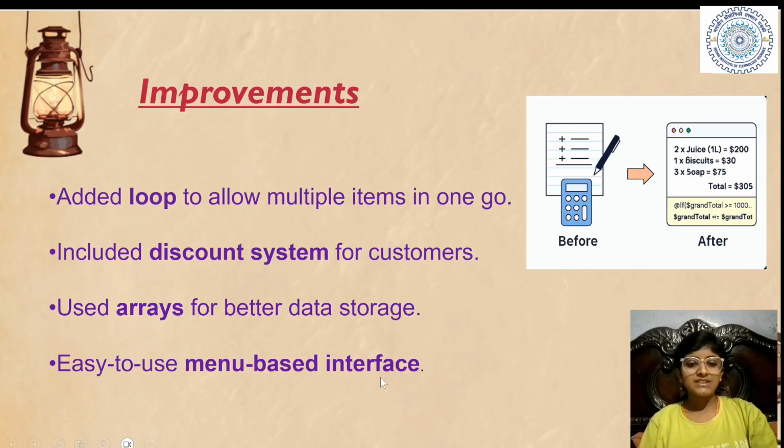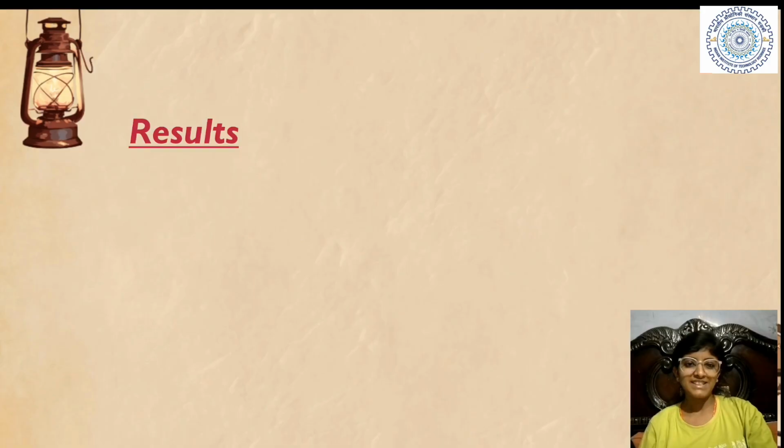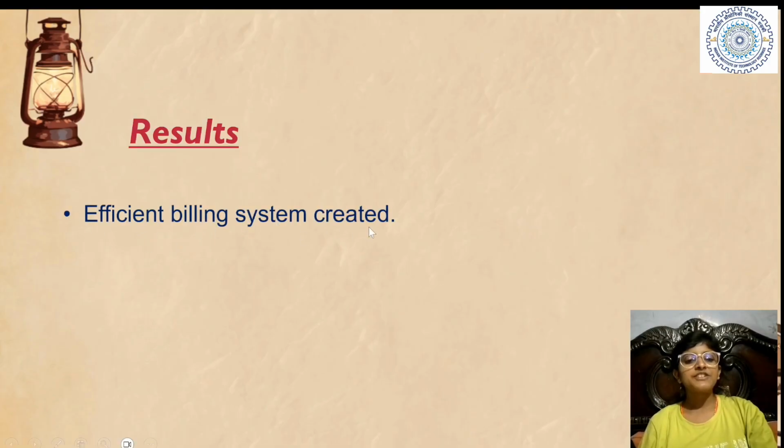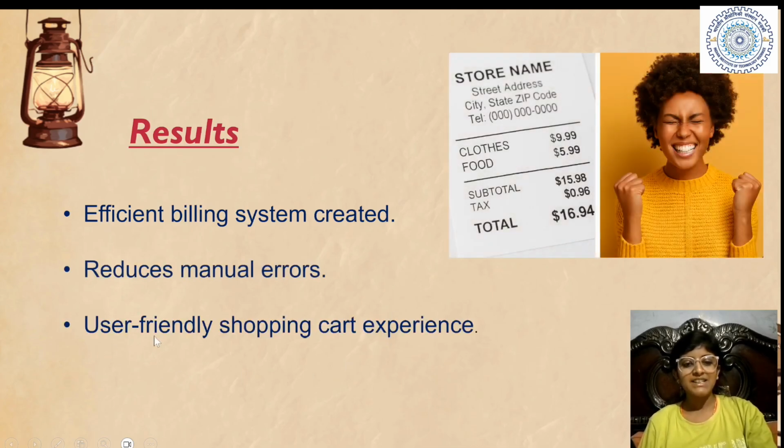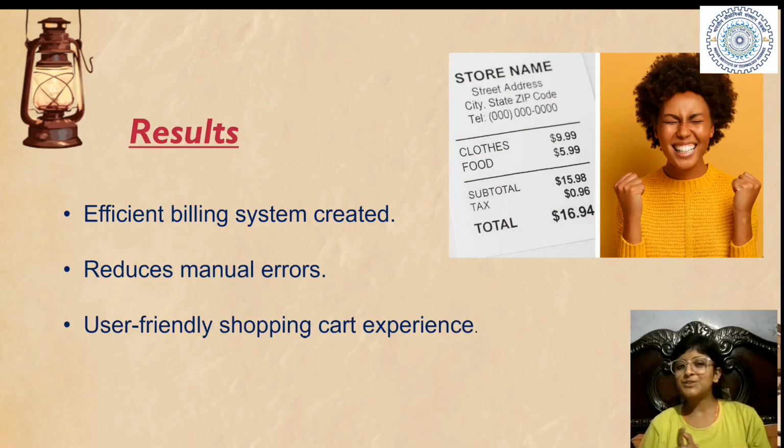And it is very easy to use, totally menu based. A customer just has to enter the ID and quantity. Everything else is handled by the programmer, right? The results are an efficient billing system and reduced manual errors. We have already discussed that. It is very user friendly and our customer is so happy, you can see from these things.